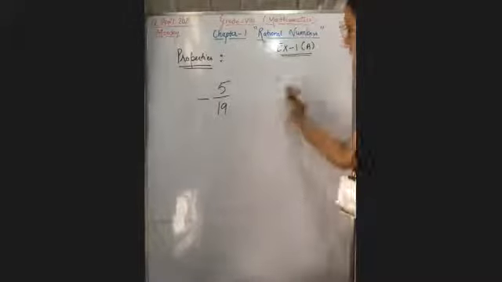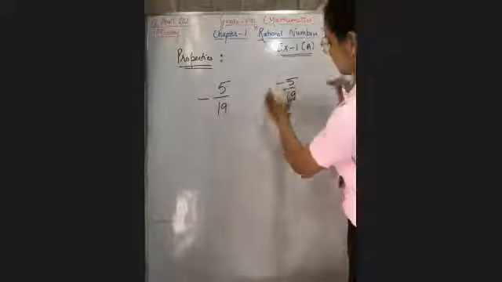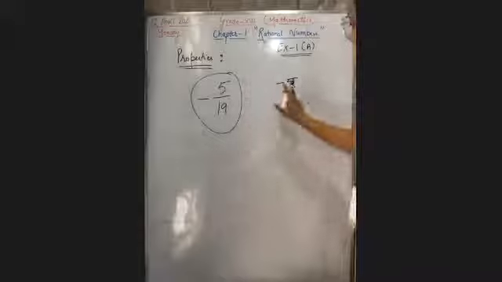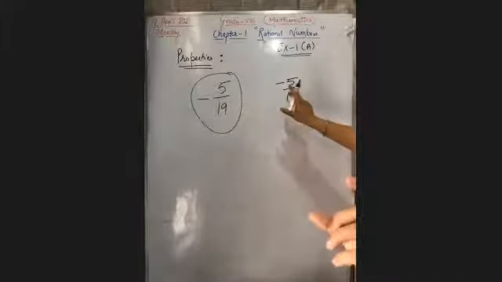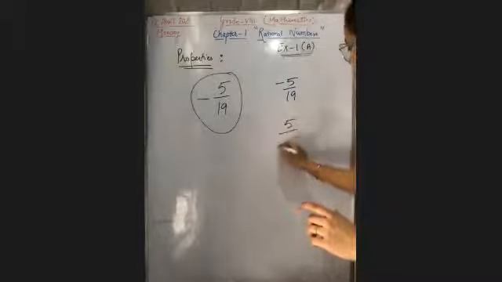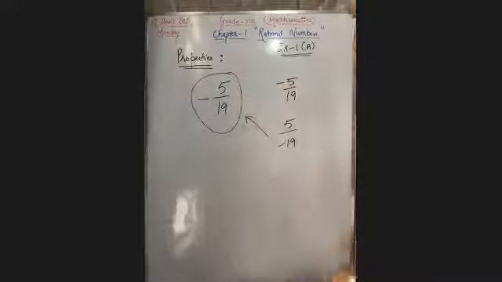Okay, if it is minus 5 upon 19, that means it is minus 5 upon 19. This minus sign is the common sign for numerator and denominator. If it is written in this way, 5 upon minus 19, then also it will be minus 5 upon 19. Okay? Harman, are you getting?